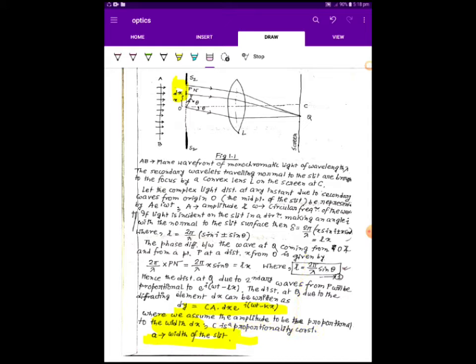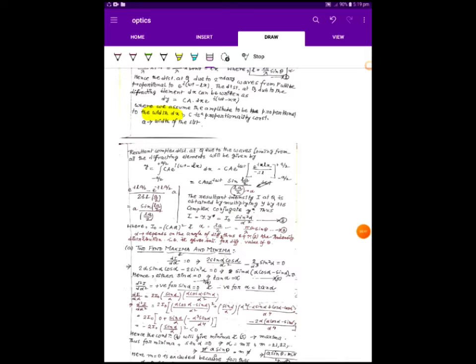Therefore the resultant complex disturbance at Q due to the waves coming from the diffracting element will be the integral from −a/2 to +a/2 of C e^{i(ωt − Lx)} dx. This integration will be equal to C a e^{iωt} times sin(La/2) divided by La/2.